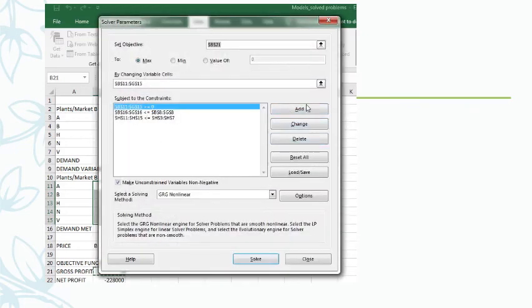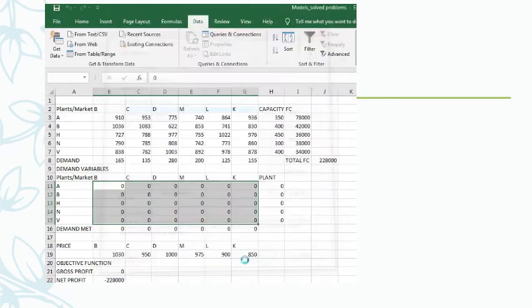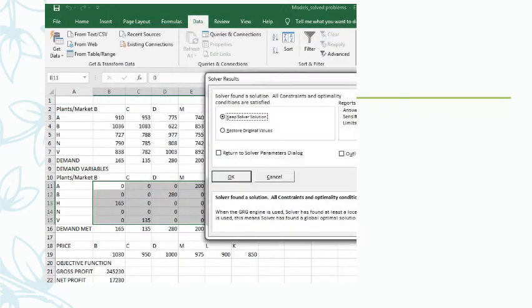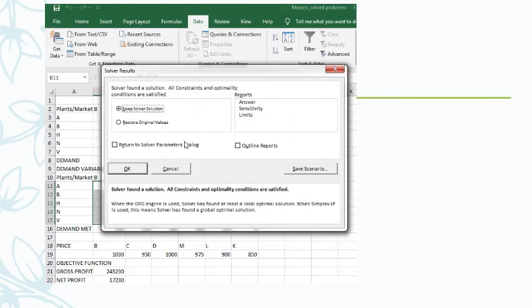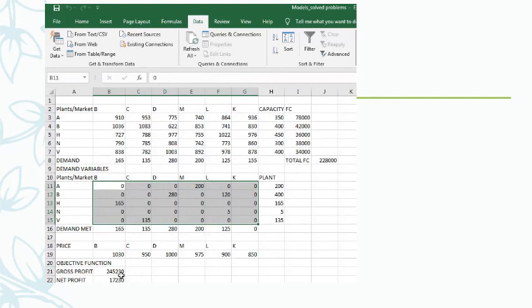Okay, once everything is done, click on GRG nonlinear, and here, without forgetting, click on maximization case. Till now we have been clicking on minimization case. Here you have to click on maximization case and then say solve. Once you solve that, this window pops up, and say OK, and see here I have got the net gross profit as 245,230.